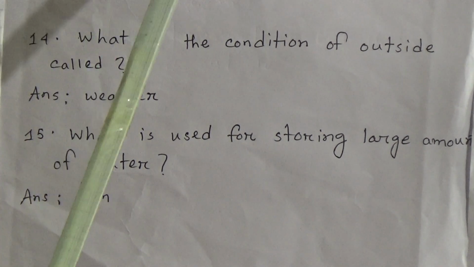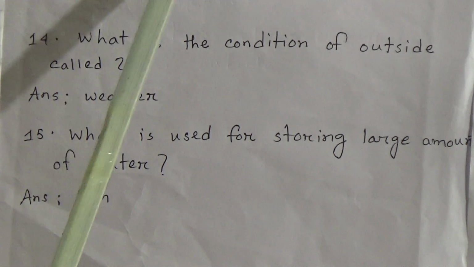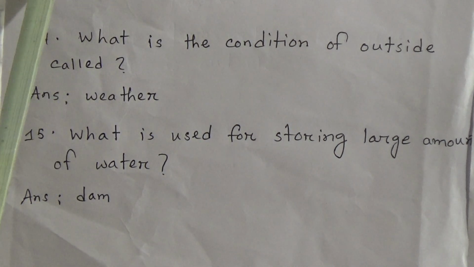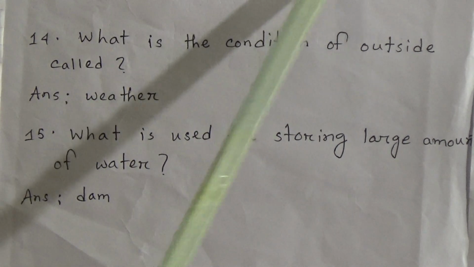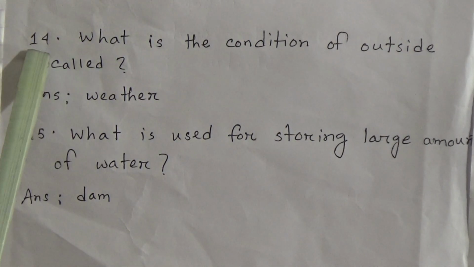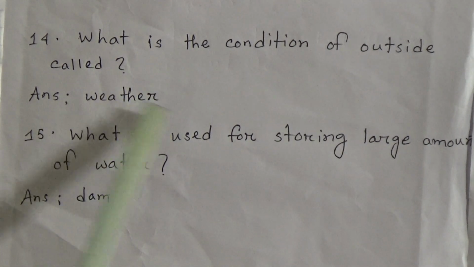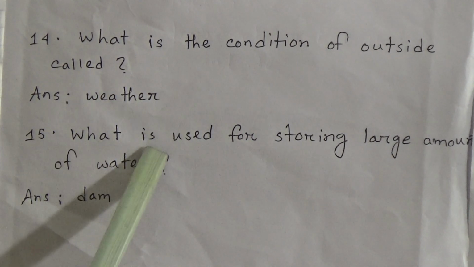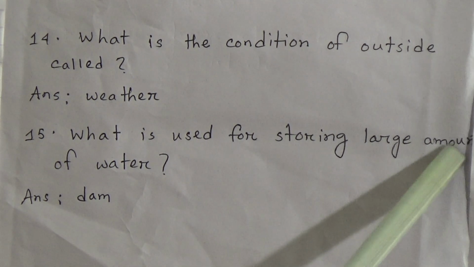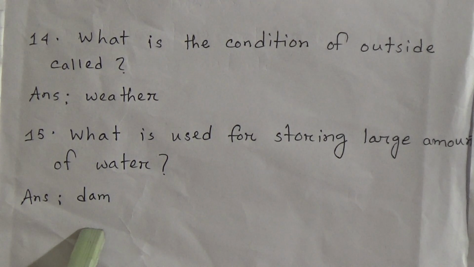Dear students, I repeat, one word answer. 12. What kind of clothes do we wear in hot? Answer, cotton clothes. Number 13. What kind of clothes do we wear in cold? Answer, woolen clothes. Number 14. What is the condition of outside called? Answer, weather. 15. What is used for storing large amount of water? Answer, dam. Now, question answer.